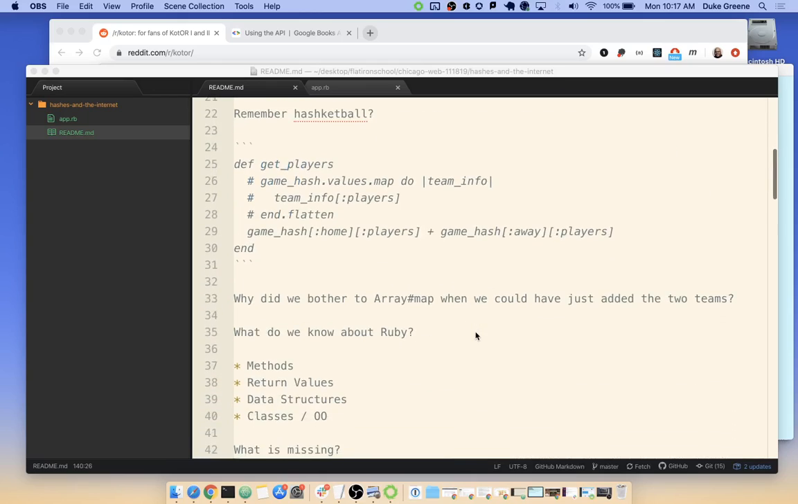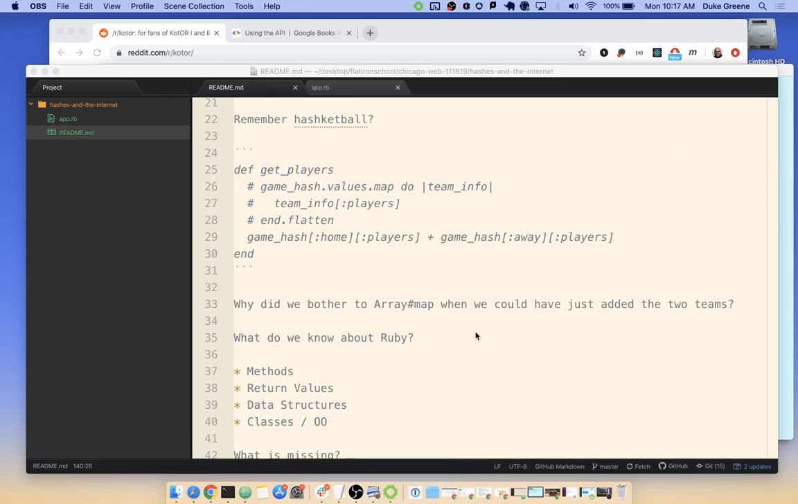So to get started, we remember HashKitBall from day one, week one, right? And we made this method get players, right? And then we had gamehash.values.map, and then we had team info, and we could call players, right? And then at the end, we'd flatten that array to make sure that we had each of our teams. And I remember Dude asked a really good question, which was, why couldn't we just do something like this?